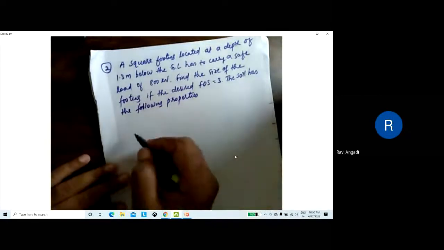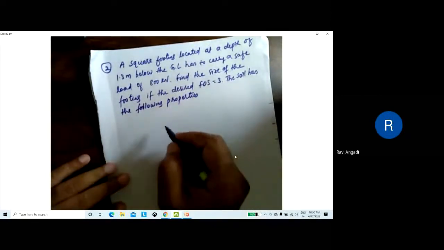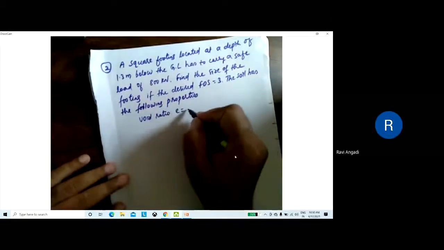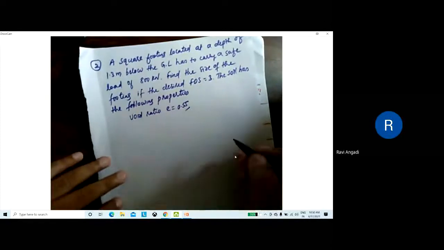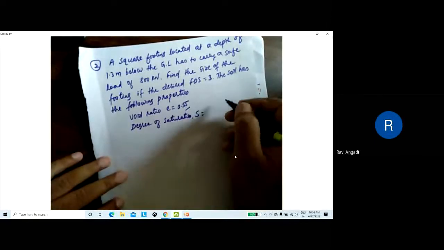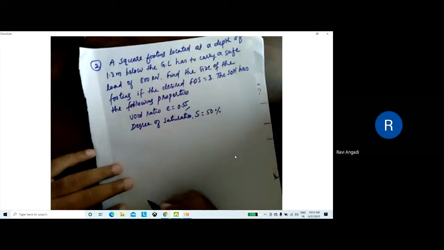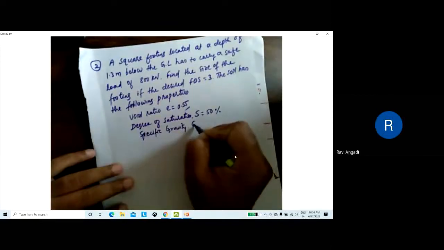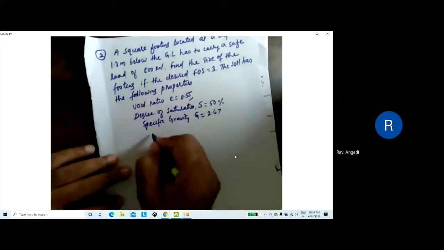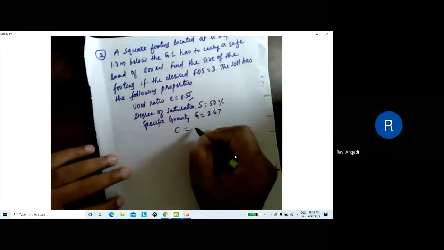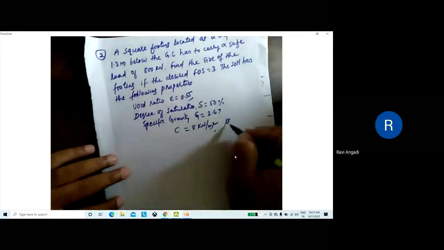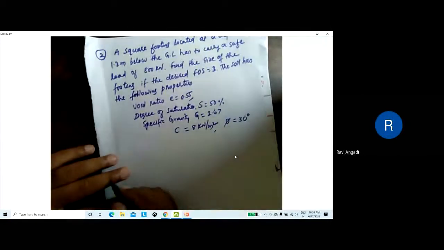Okay, so the properties given here are void ratio, that is e, which is 0.55, and degree of saturation, that is S, given as 50%, and specific gravity G is 2.67, and C, that is cohesion, is 8 kilonewton per meter square, and also the value of phi is given as 30 degrees. Use Terzaghi's analysis.